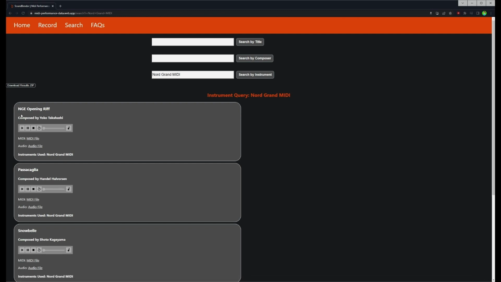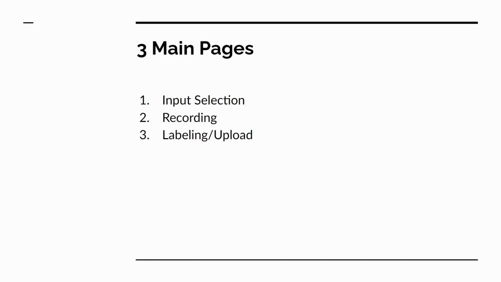And with that, the user can very effectively consume all the data that we find in the database for the MIDI data. Up next is the recording process. This includes 3 pages in total: input selection, recording, and labeling/upload. These pages are responsible for recording user input across multiple MIDI devices, recording audio from the connected microphone, getting metadata about the recorded submission, and finally uploading the completed submission to the backend and database.